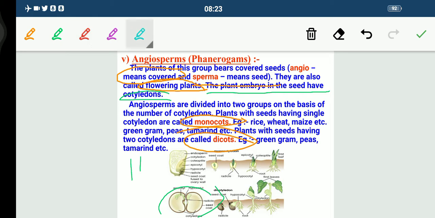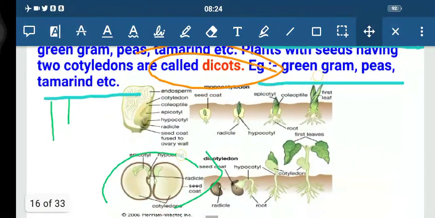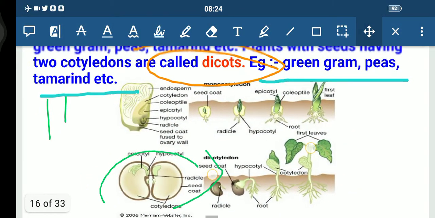Now you can see that for monocots the examples are rice, wheat, maize, etc. And green gram, peas, tamarind are examples of dicot. Now you can see here the structure of the seed.